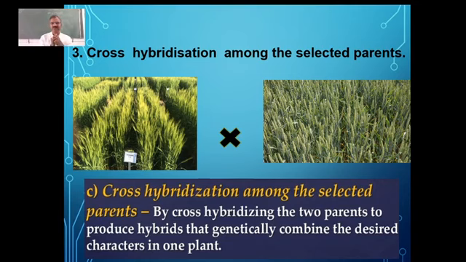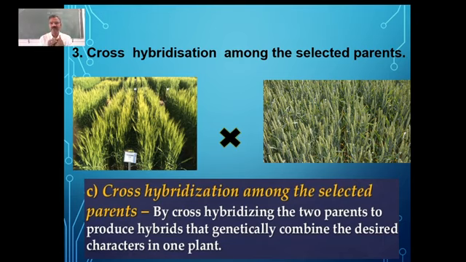It is not that we will get only plants with both good yield and resistance to diseases, because some recessive traits may also get exposed. So we will be getting many plants with different combinations. That's why we get the hybrids in this case.